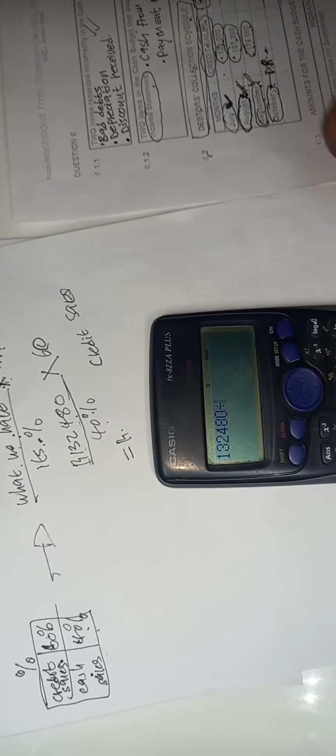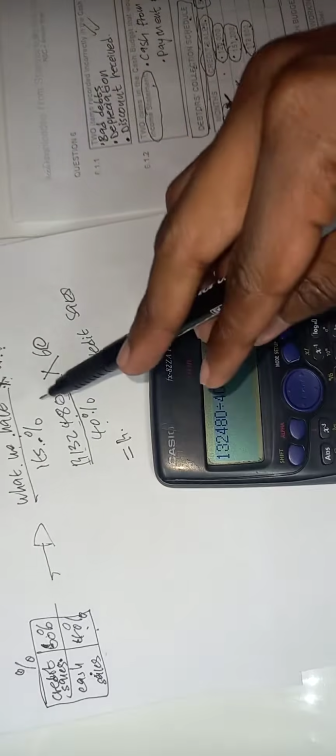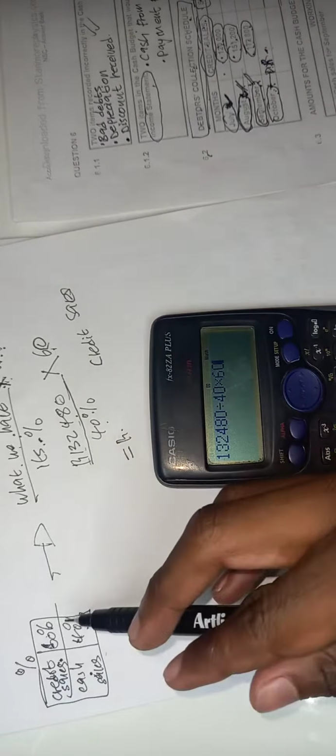Okay, we have the cash sales of 132,480 divided by its percentage, which is 40%, multiplied by what we want, which is 60% credit sales. So we're going to multiply by credit sales 60. This is all from this box.